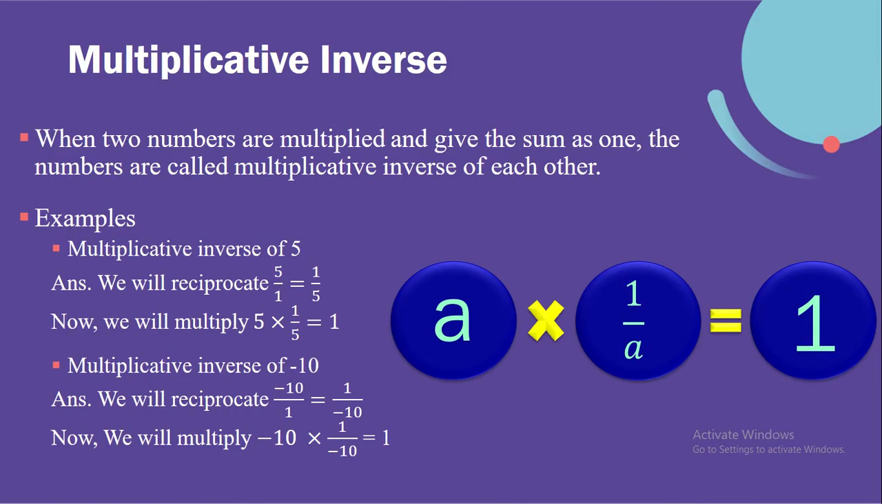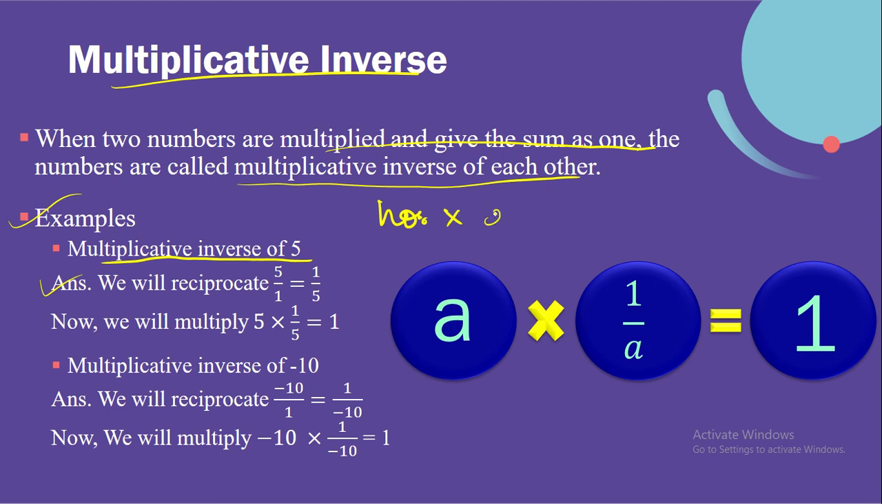Okay, now let's see the multiplicative inverse. When two numbers are multiplied and give the product as 1, the numbers are called multiplicative inverses of each other. Examples: the multiplicative inverse of 5. The answer is that first we will reciprocate. So it is basically number into reciprocal of the number, right? Number into reciprocal of the number should be equal to 1.